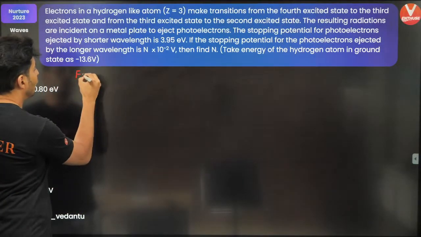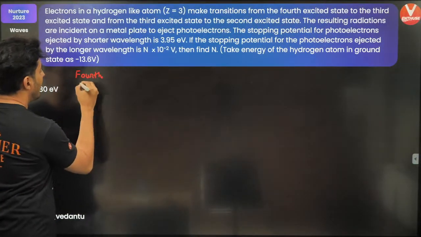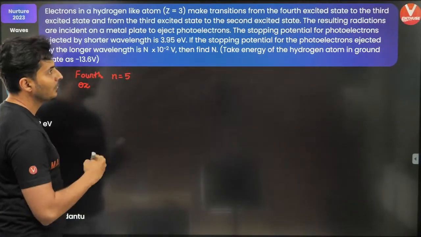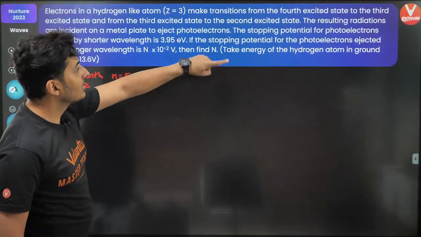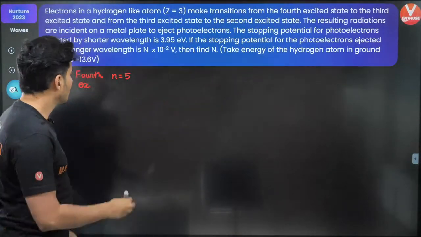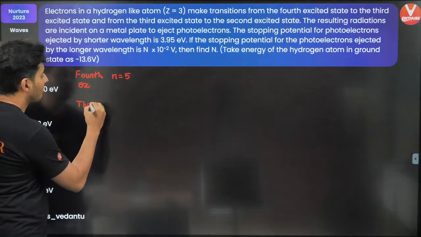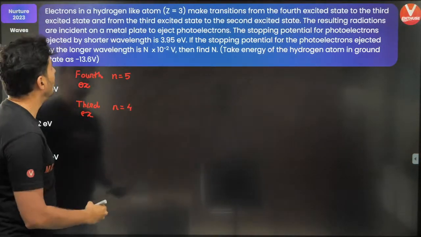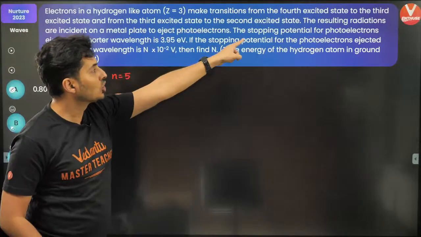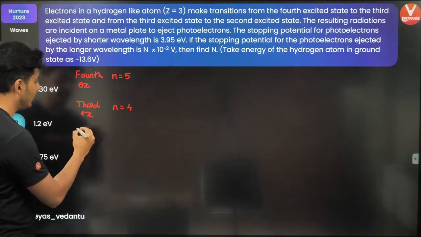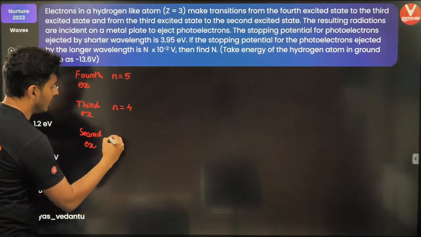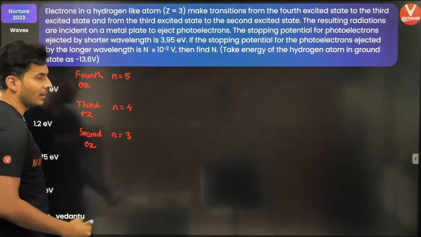So 4th excited state means n is equal to 5. To the 3rd excited state, so the 3rd excited state means n is equal to 4. And from there, it goes to the 2nd excited state. So 2nd excited state means n is equal to 3.